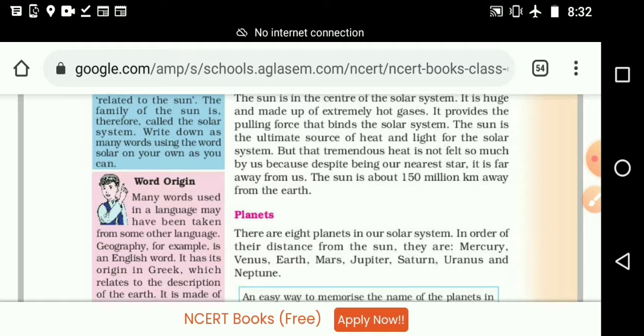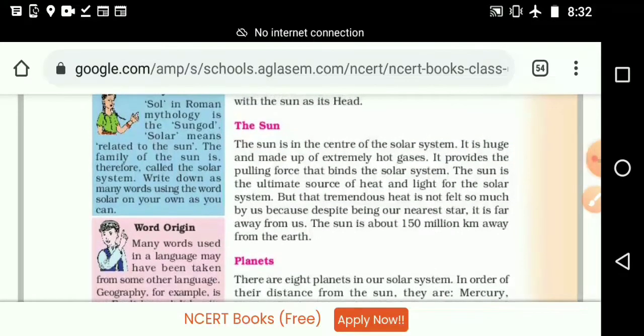Even though the sun is the nearest star for us and the center of our system and galaxy, we are not feeling that tremendous heat, though it is full of hot gases. But why are we not facing that? Because it is far away from us.